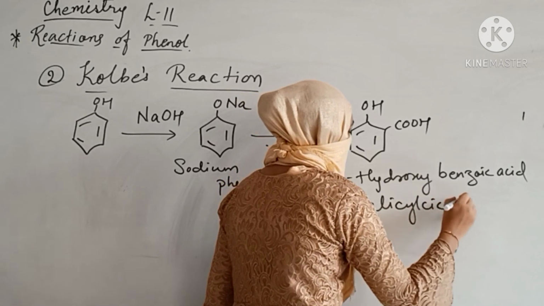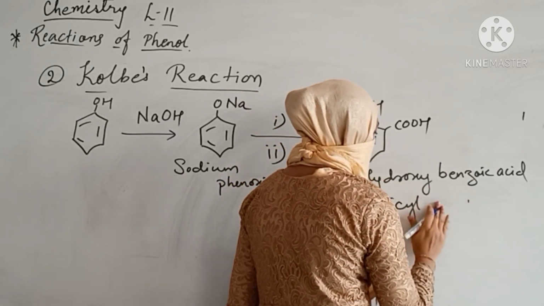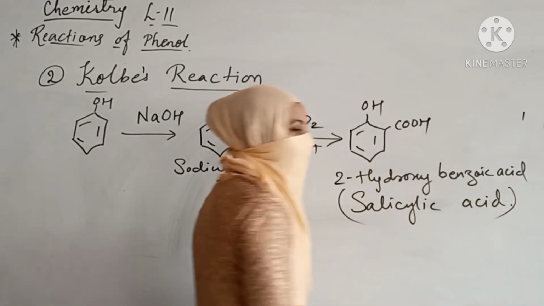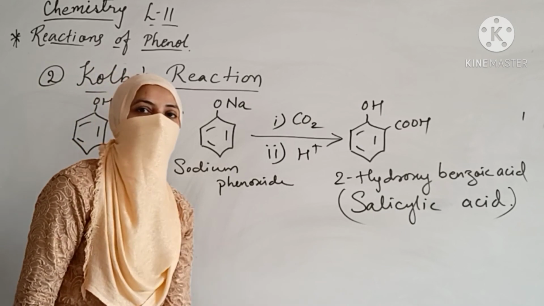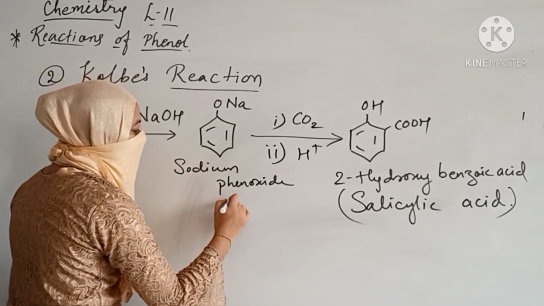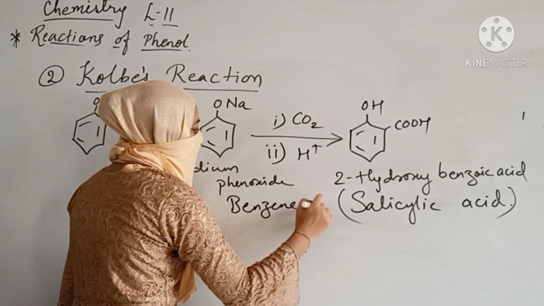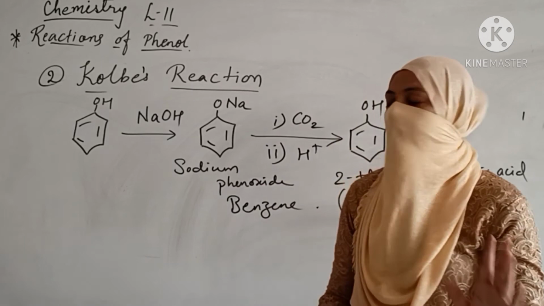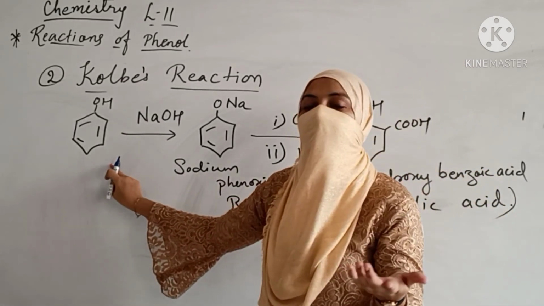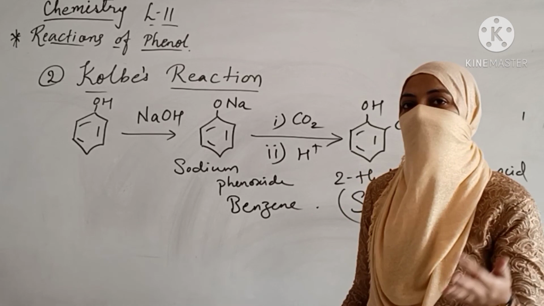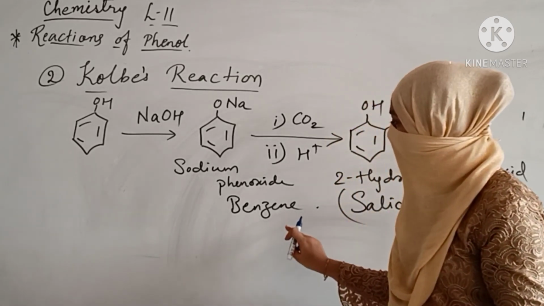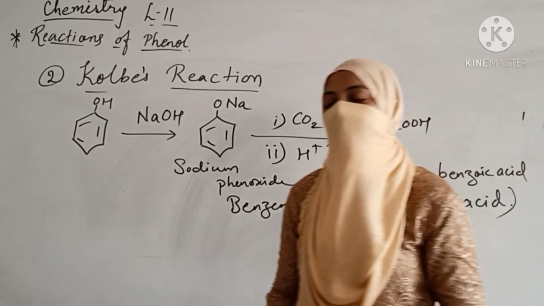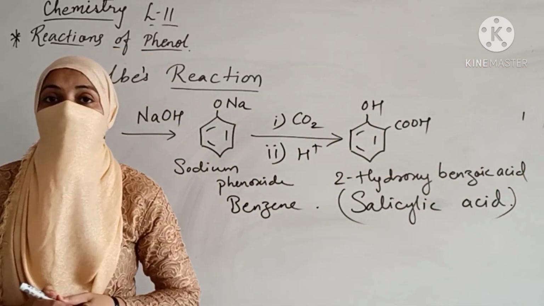Salicylic acid. Very important. Dear students, they may ask in the exam: prepare salicylic acid from benzene. So what will you do? You will take benzene, you will treat the reaction and make it phenol. After making it phenol, what you have to do? You have to use this particular reaction and you can obtain the salicylic acid. So this is the way you can obtain the reactions.